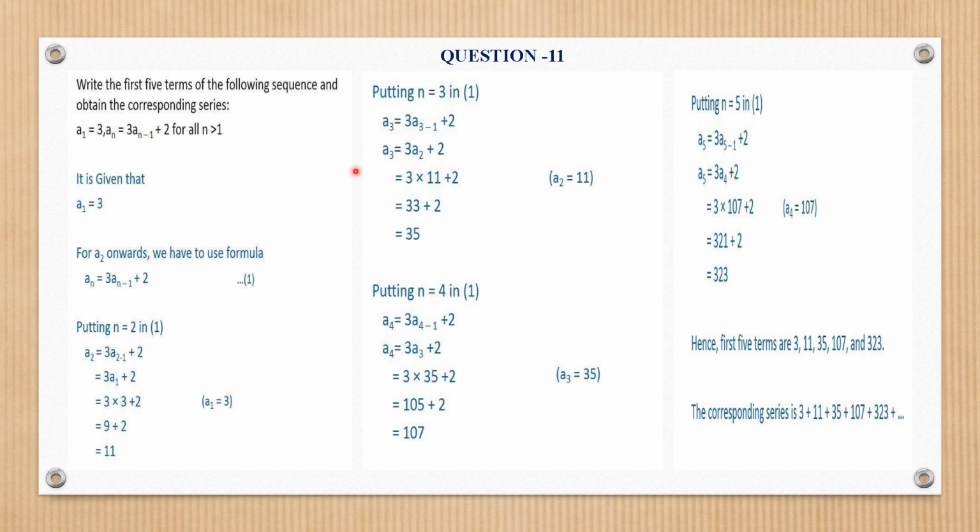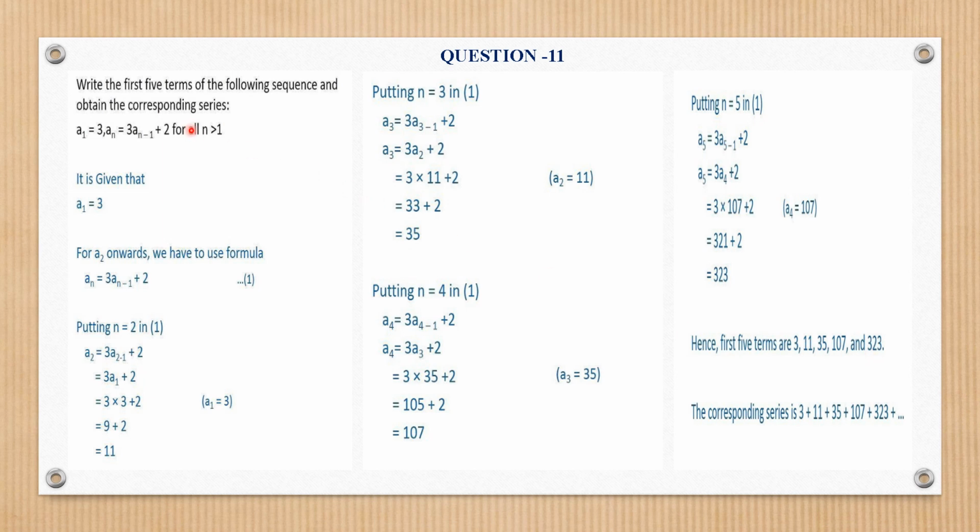Now for getting A3, place here your value of n as 3. It will be 3a3 minus 1 plus 2, which will be 3a2. A2 you have calculated as 11. So it is 3 into 11 plus 2, that is 33 plus 2, that is 35. Similarly for A4 we get 107. For A5 we get 323, and the corresponding terms are 3, 11, 35, 107 and 323.